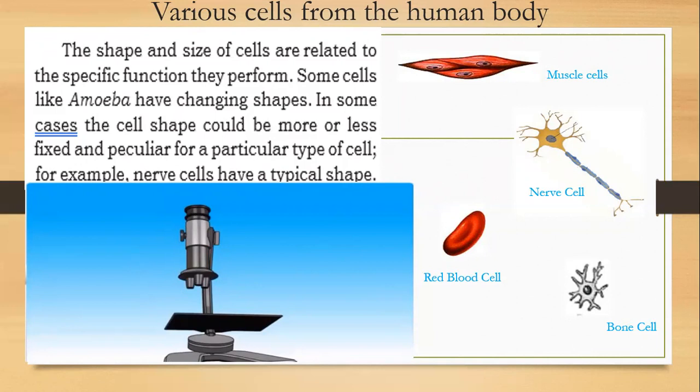So, different organisms have cells of different kinds. We know in our body, red blood cells are the smallest and nerve cells are the largest cells.